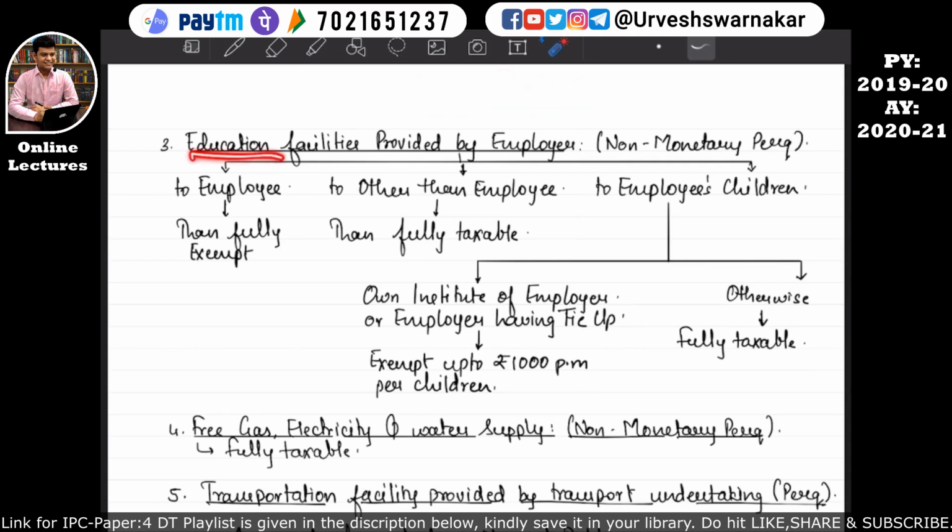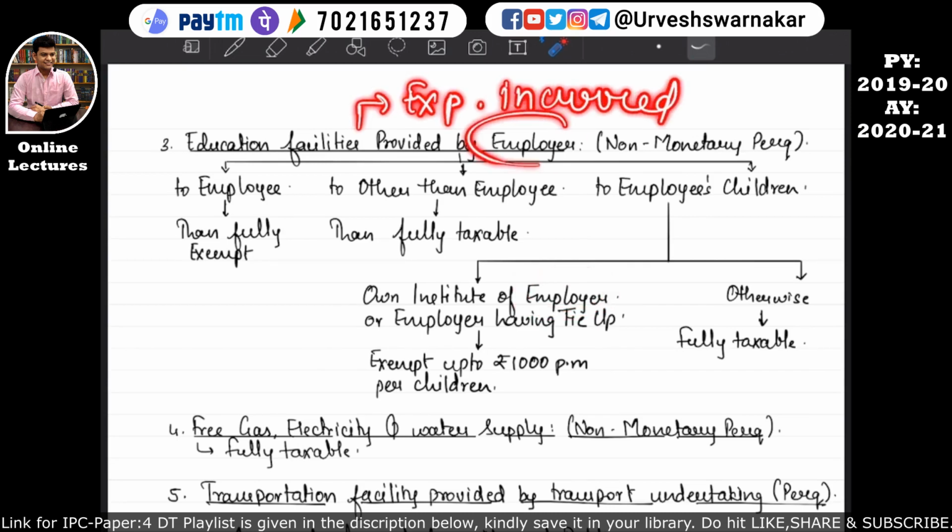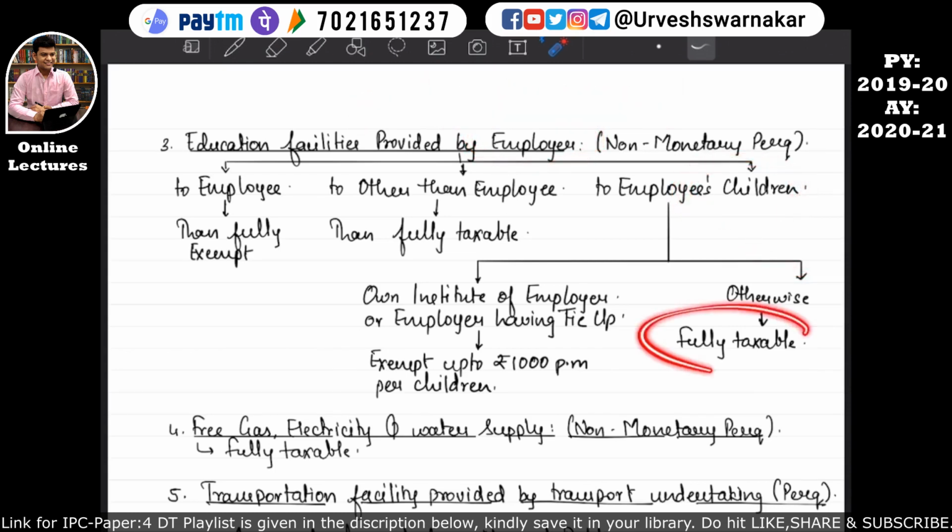But if the education facility is provided by the employer to the employee's children otherwise than in the institution in which the employer has a tie-up, or in an institution which is not owned by the employer, then whatever expenditure has been incurred by the employer on the education of this employee's children will be fully taxable. That means it will be considered in the computation of the income from salary of this employee. I hope this is quite clear to you all.